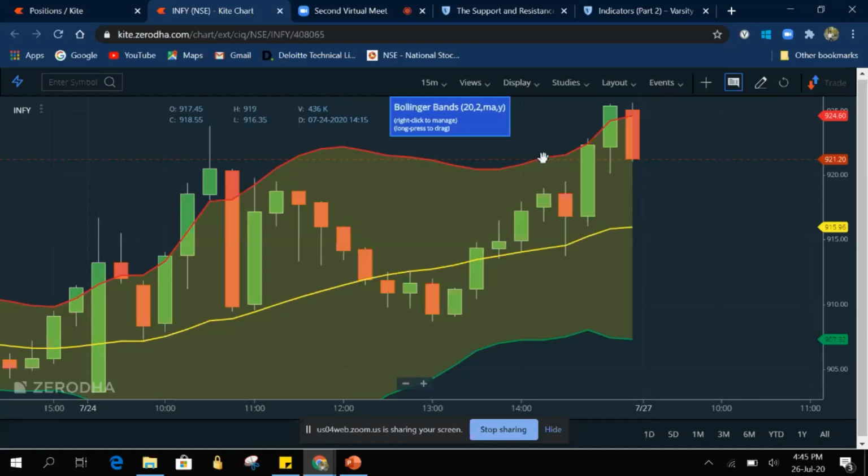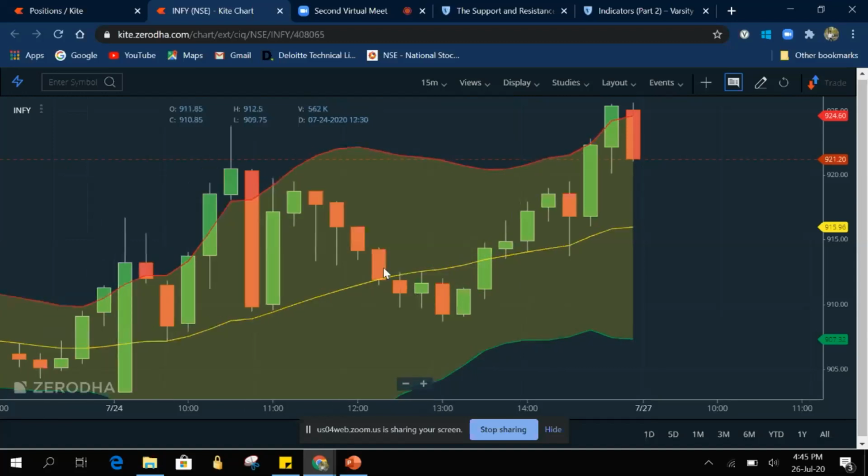But if it is not going towards red, or neither is it going towards green, it is moving in the yellow line range, then we have to wait and see for a clear signal instead of taking short trades which may or may not succeed.